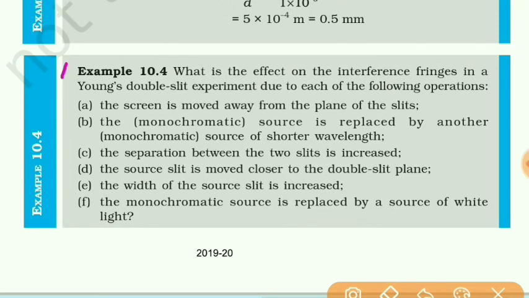Now example number 10.4. This example is based on knowledge and understanding, so you can easily understand this example by yourself.